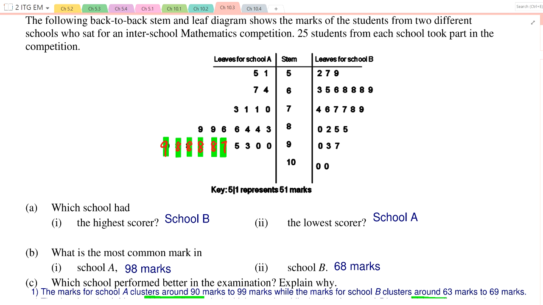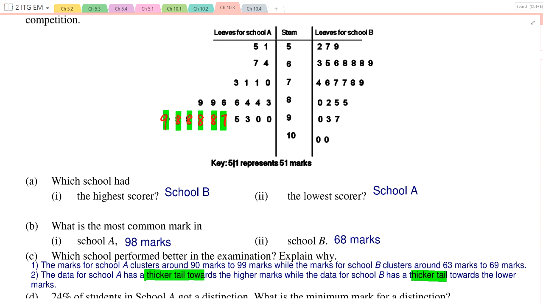What is the highest mark in school B? 100. There are two people, right? Two people who got 100. What about the highest score for school A? 99. Okay, just lost by just a bit. Okay, which school had the lowest scorer? School A, with a result of, what's the result? 51, yes. Look at the number closest to the stem for the smaller digits.